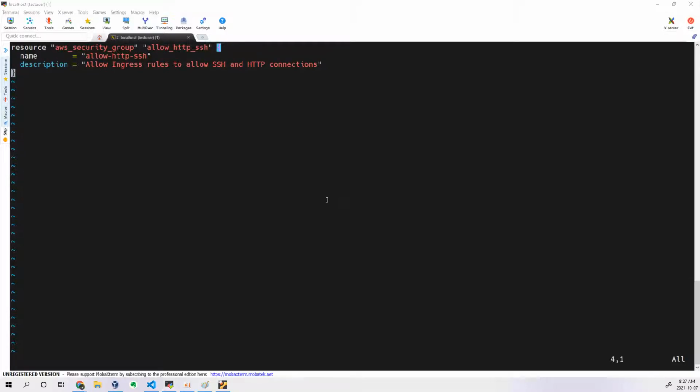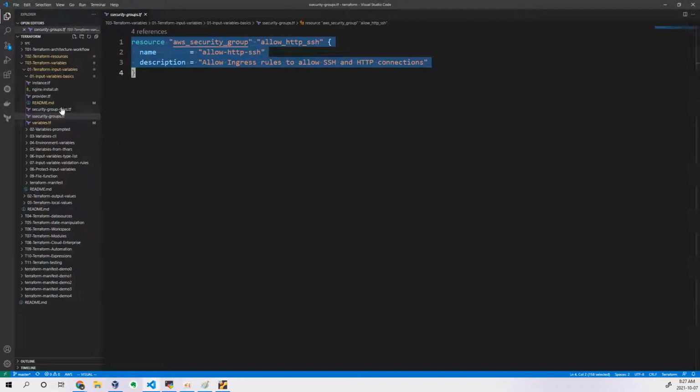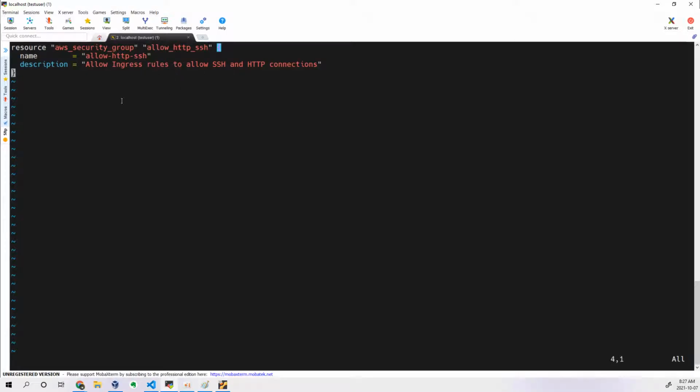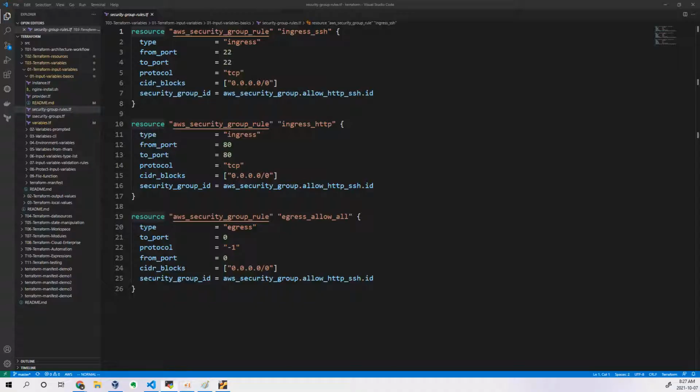Earlier, let me tell you about that. Earlier, we used to write these rules. There is another file actually. This is related to security group rules. Earlier, we used to write these rules in the same file itself. But right now, they have modified. They added a separate resource actually to add your rules in a separate file. So here you will call your group name, and that's how it will add these particular rules into that particular security group. Okay, that's how they have divided.